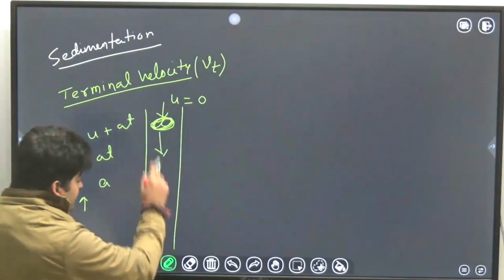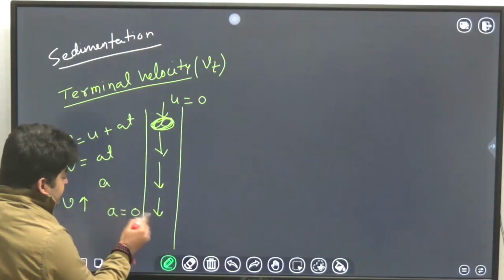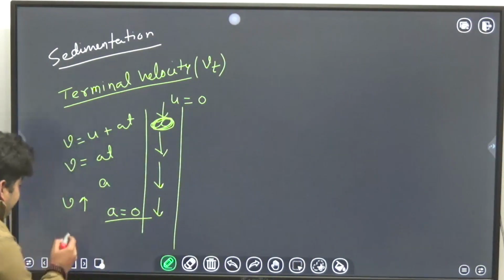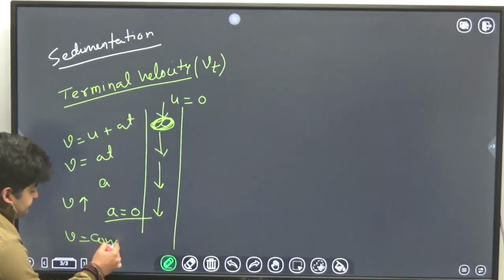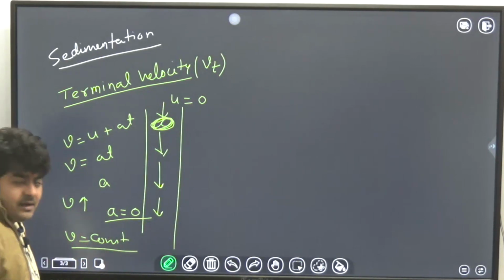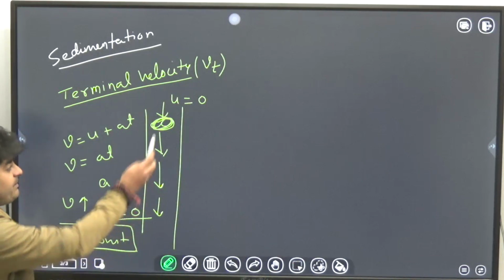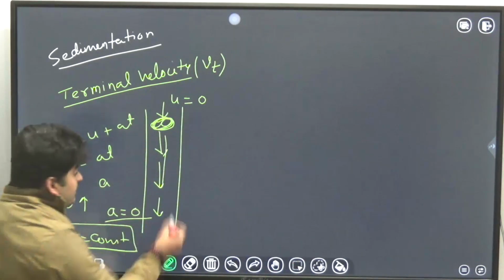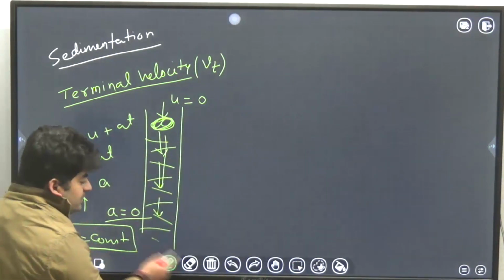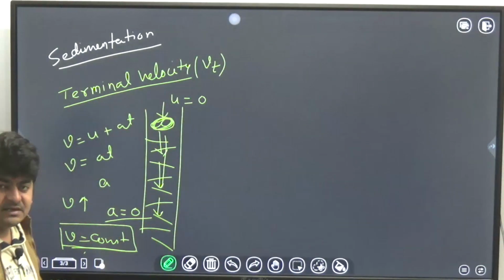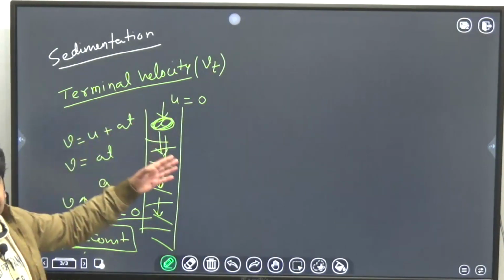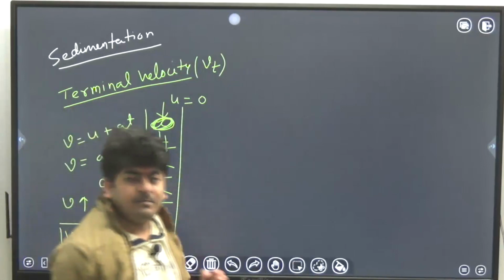The moment this acceleration becomes 0, v will become constant. That constant and maximum velocity achievable by the particle in a medium when it is settling is called terminal velocity, terminal settling velocity of the particle.